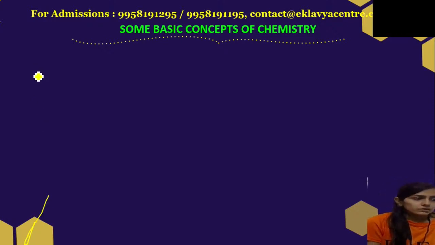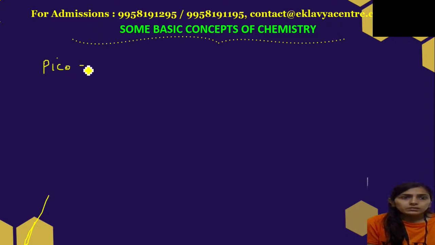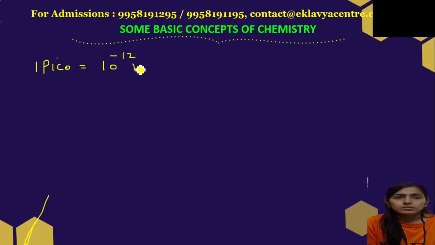1 pico is equal to 10 to the power minus 12 meter, and it is denoted by a small p.